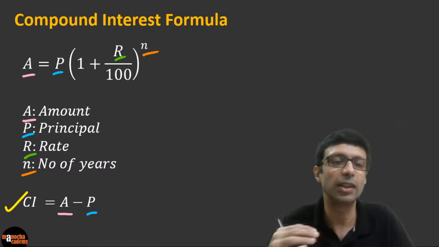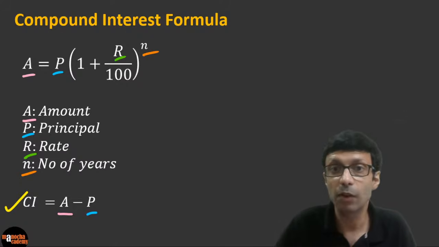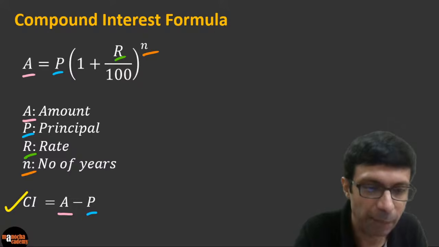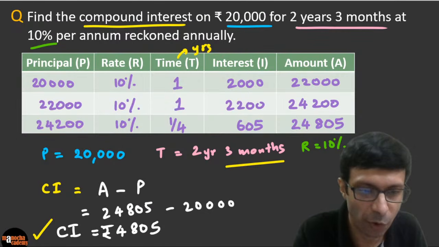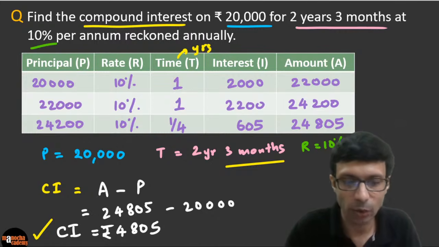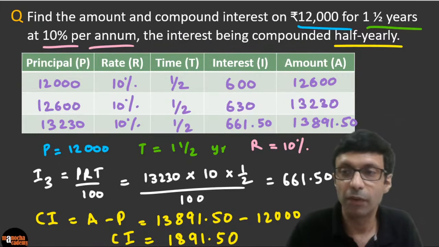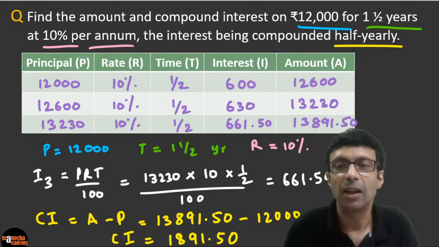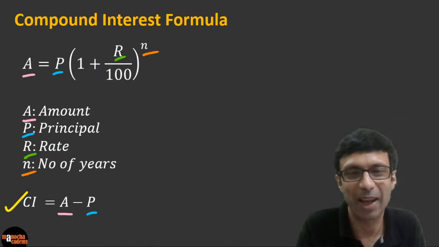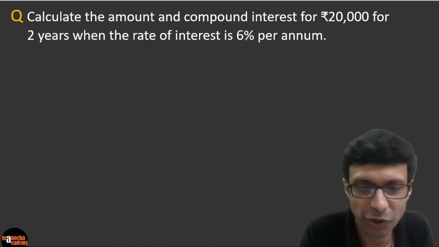Now we won't do it with the table method, calculating the interest for each year. Previously, we were doing all these questions in a simple interest way. We were using the simple interest formula, remembering PRT by 100. So we were just adding up the interest and finding the compound interest. But now we are going to directly apply the magic formula. So no need of the table now. Let's go ahead and do this question.